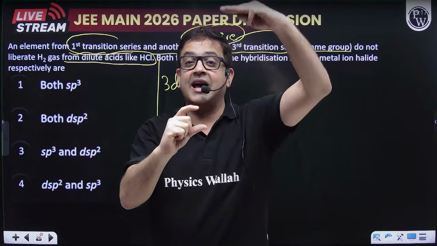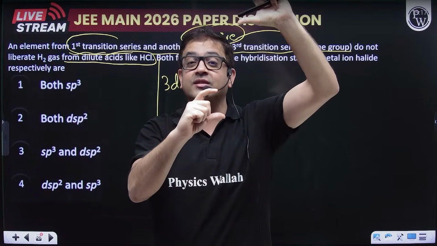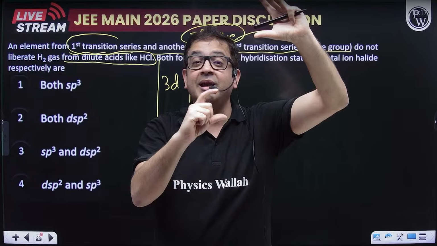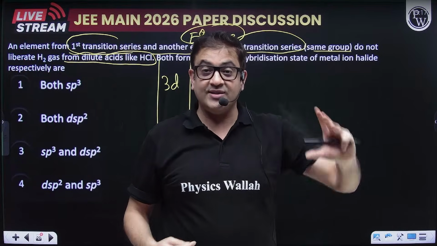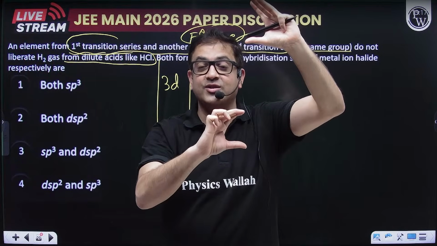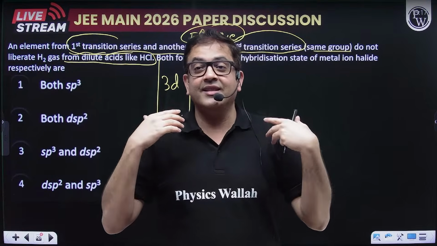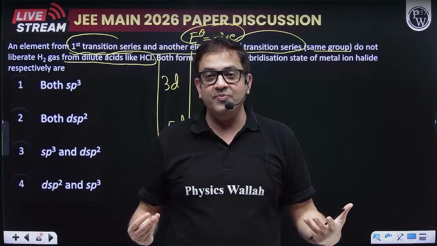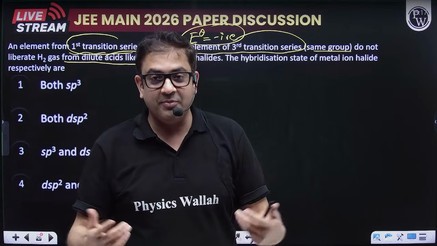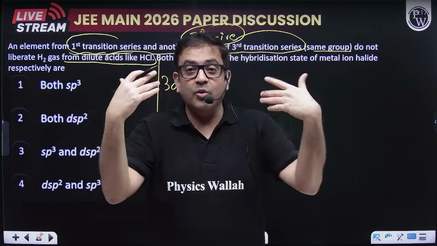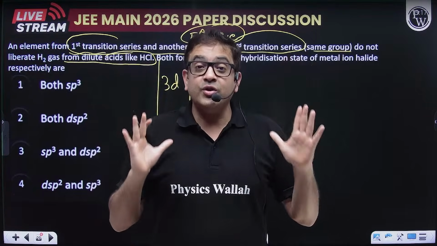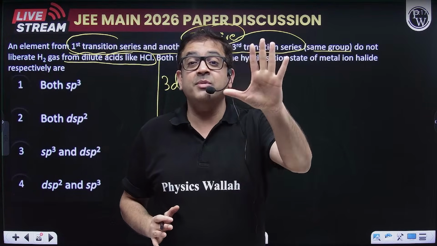Whatever metals have come above hydrogen can liberate hydrogen gas because they will oxidize and hydrogen will get reduced. There is a rhyme which I have given you, and it is very famous. You can make your own rhyme, but you should know the keyword CHAP.